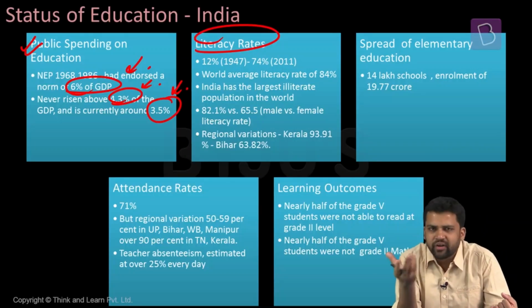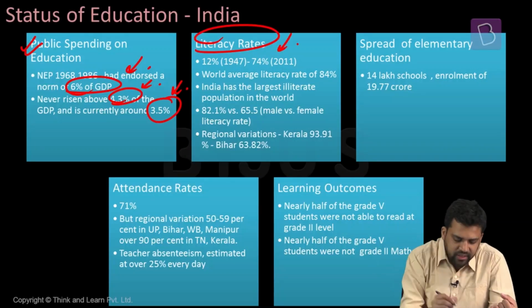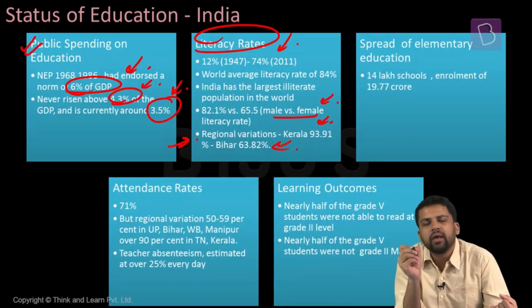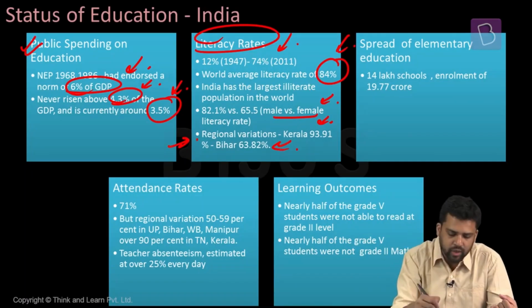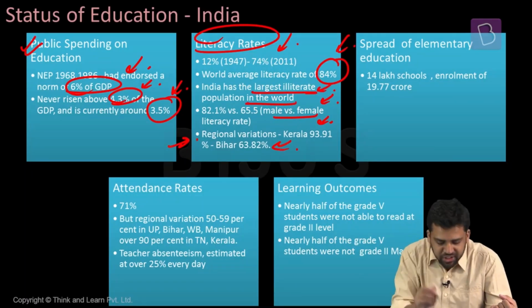What is the latest literacy rate? We already have a rough idea. It's around 74%. But the major concern here is regional imbalance. We saw Kerala has a very high literacy rate, while states like Bihar are lagging behind. There is a difference between male and female literacy rates. And we are lagging behind when it comes to the global literacy rate. The global literacy rate is around 84%, and we are at 74%. India is said to have the largest illiterate population in the world.